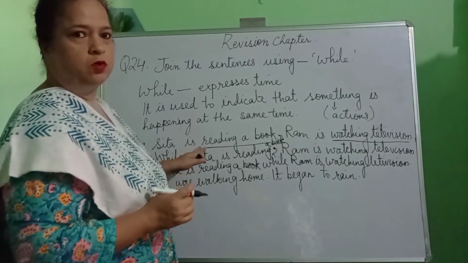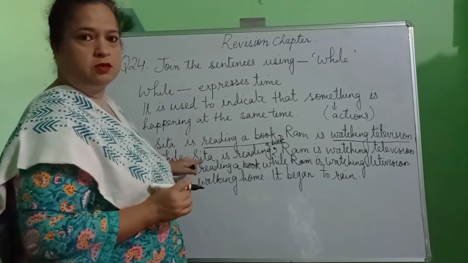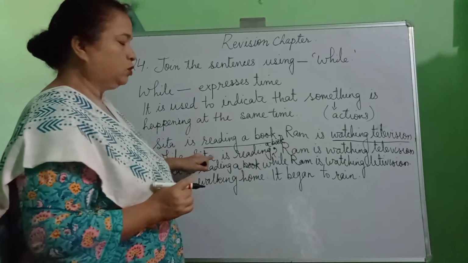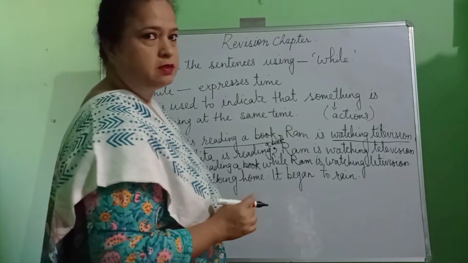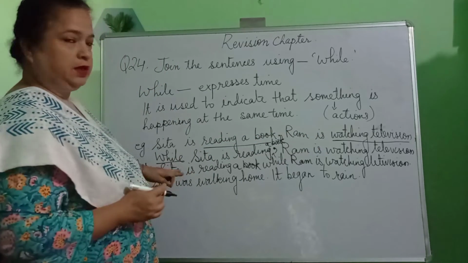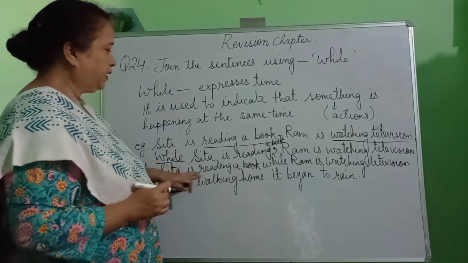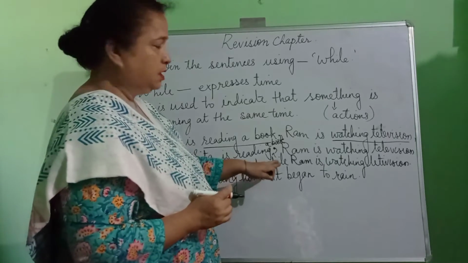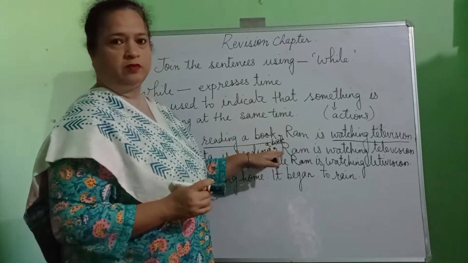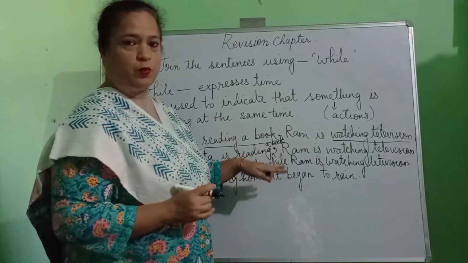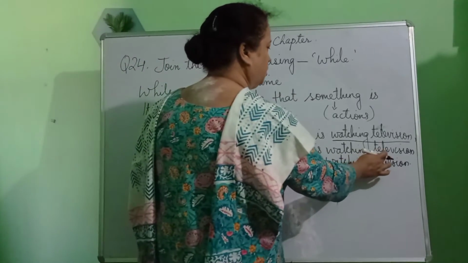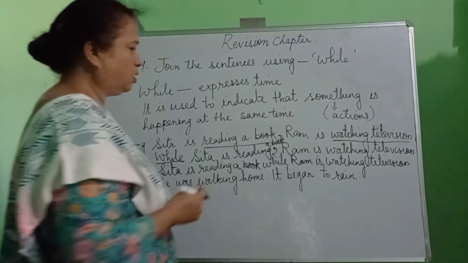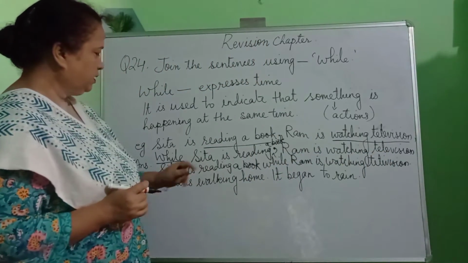So the first sentence, what did we do? We began the sentence using while, then we wrote Sita is reading a book, and then we wrote the second sentence. But the other way of joining these sentences is also writing the first sentence as it is. Instead of the full stop over there, you will use the joining word, that is while Ram is watching television. So I hope children you will manage how to do this. Now let us have a look at the next one.